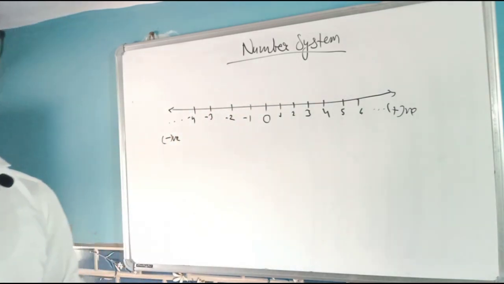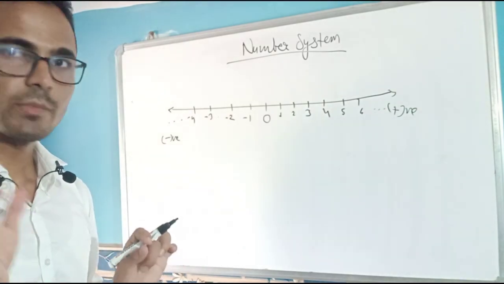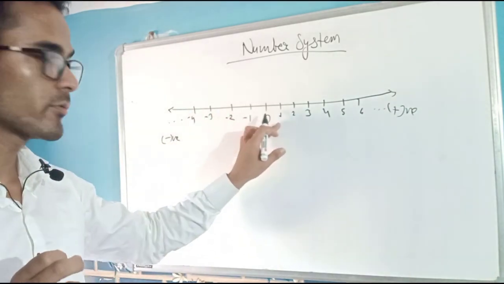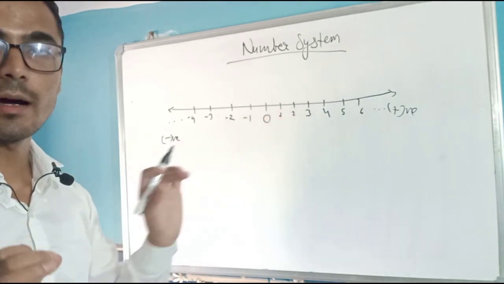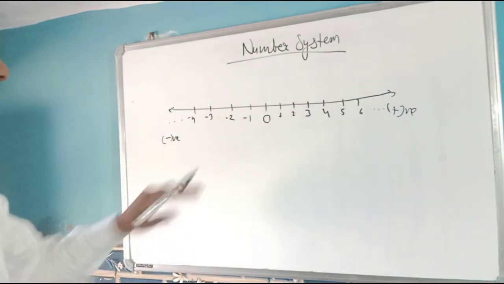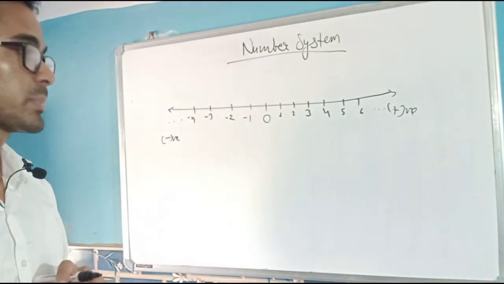One more thing you must have learned is that these numbers are equidistant from each other. Equidistant means the distance between 0 and 1, and 1 and 2, and 2 and 3 are the same. The distance is the same, and the same goes for the other side. You must have read this much in your previous classes.